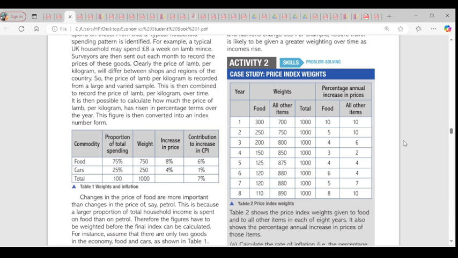So now if we have to divide it, CT, which is the cost in the current year, 250 divided by 300 multiplied by 100. Do you get it or not? The CT, that's our cost of basket for this year. Do you get it? Yes. So the cost for the present year divided by the previous year multiplied by 100. That's how we get our consumer price index. I think that is clear.